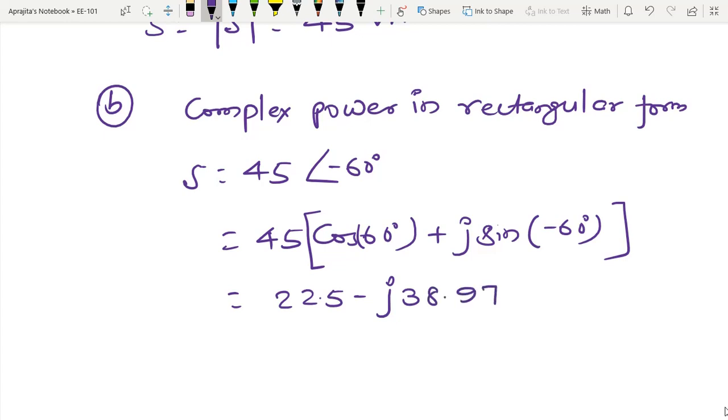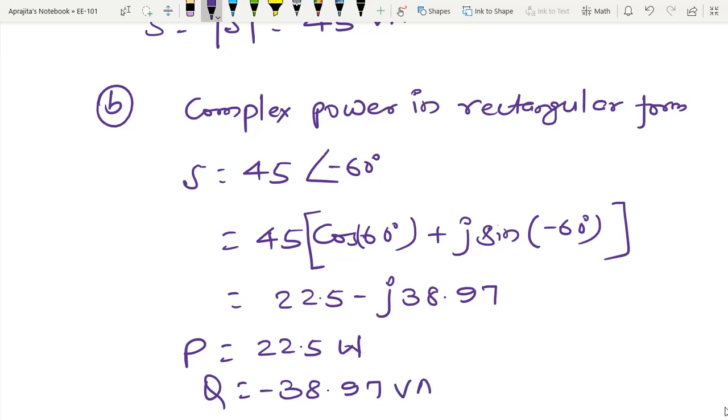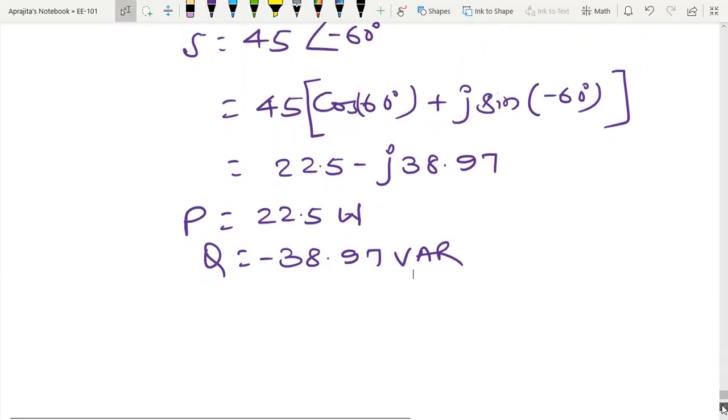From here you can directly write the real power, that is 22.5 watt, and the reactive power Q, the imaginary part, is minus 38.97 volt ampere reactive, written to distinguish reactive power from real power.